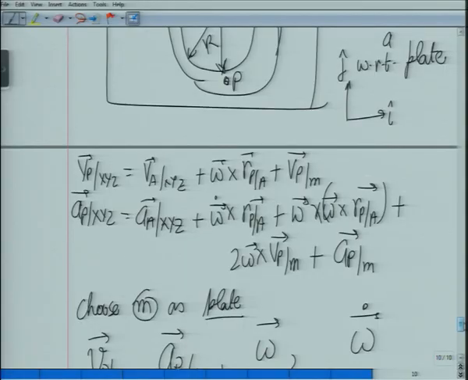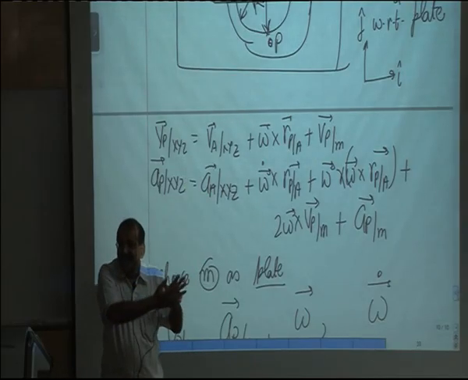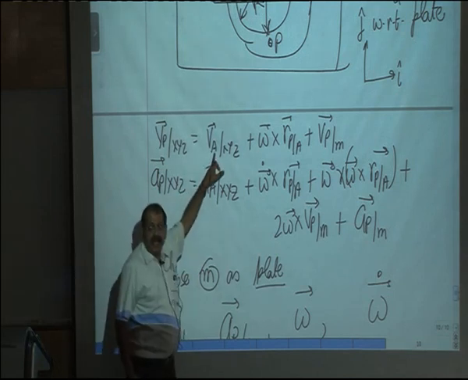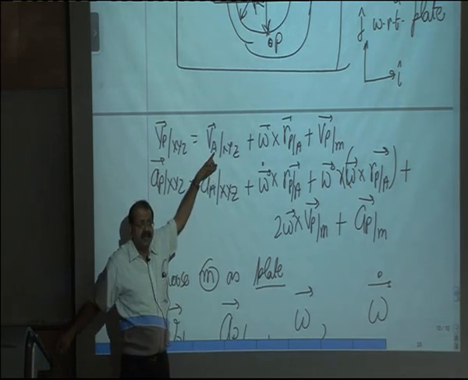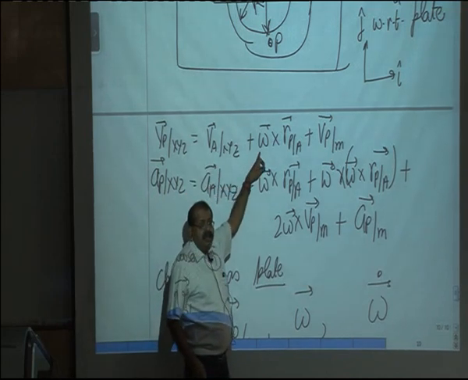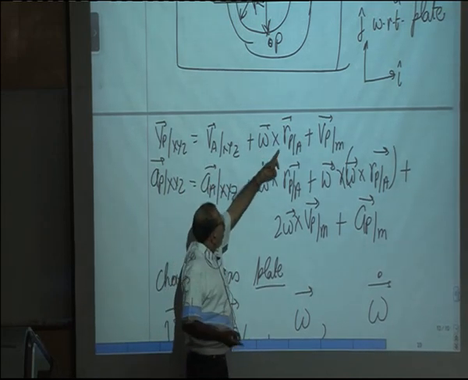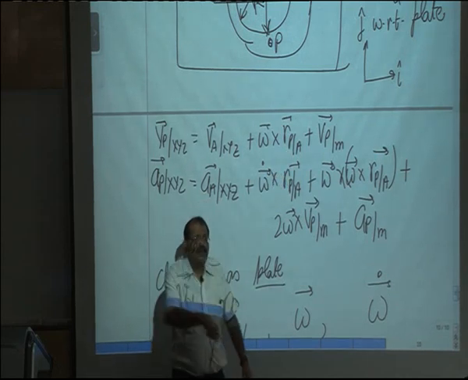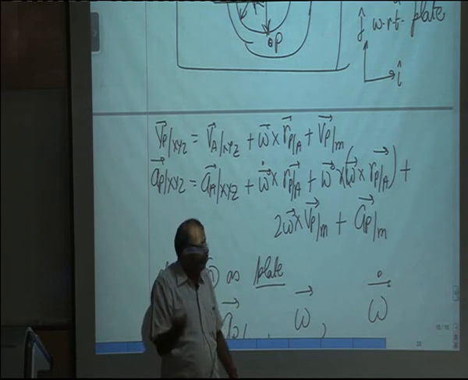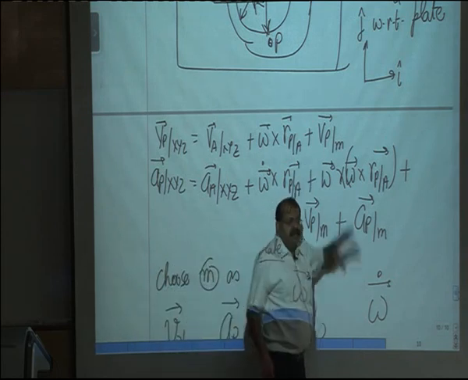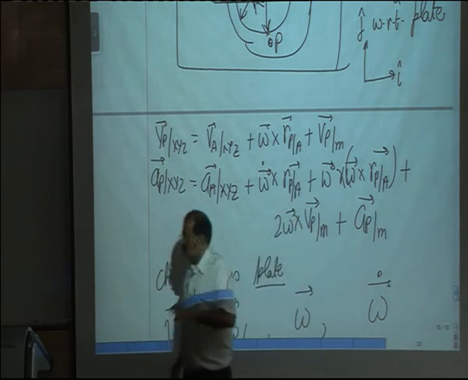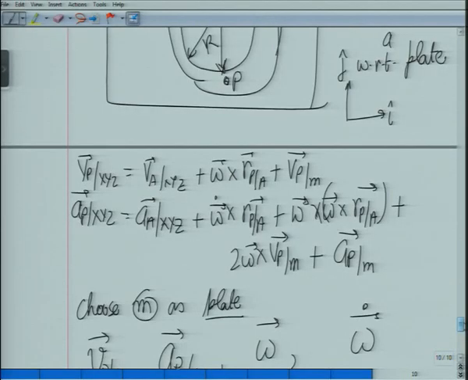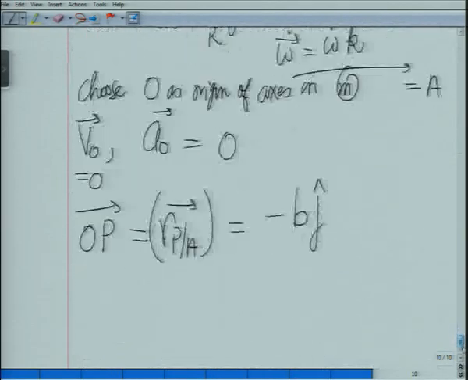All the ingredients for this recipe have been worked out. All I have to do is substitute things. What is Va? 0. I have already written it somewhere. Omega is omega k crossed with RPA, which is minus Bj. So therefore it will work out to be B omega I. Vp with respect to m, we have already worked out. So then let's work this out.